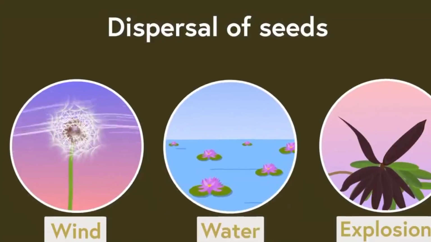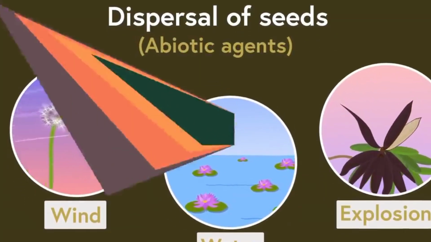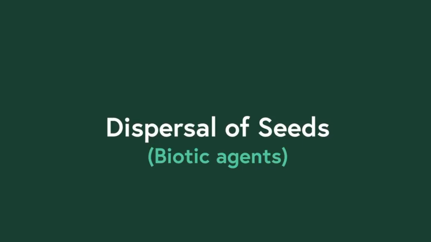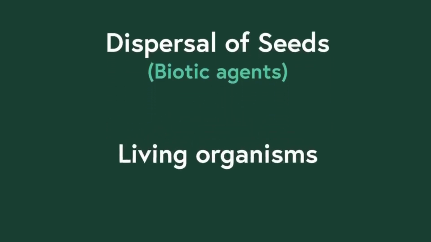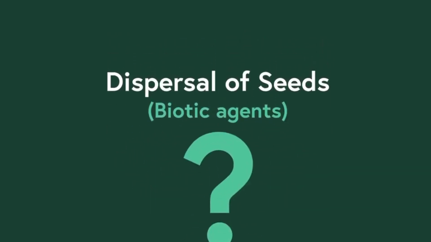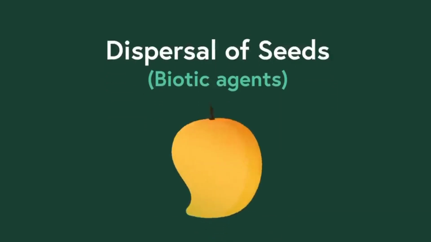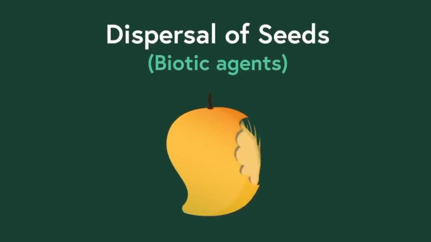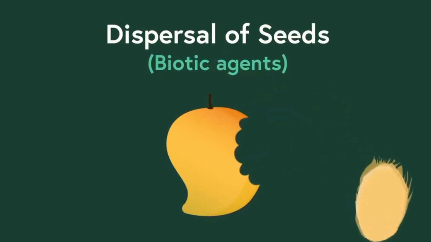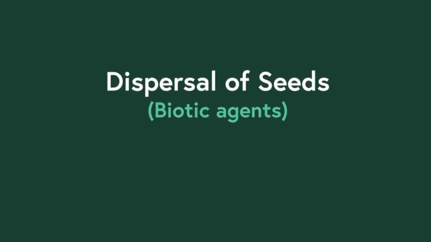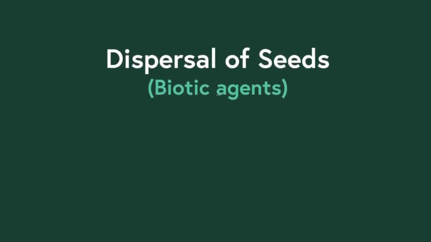Now these were all the abiotic agents. Last in the list are the biotic agents which we need to have a look at. Biotic means living organisms. So are animals also responsible for dispersal of seeds? Yes, they are. Tell me one thing. What do we do with the seeds after eating juicy fruits? We generally throw away the seeds, right? Yes, that is how seeds from a plant growing in one area reach a completely different area. Plants are even benefited with the seed dispersal by animals.